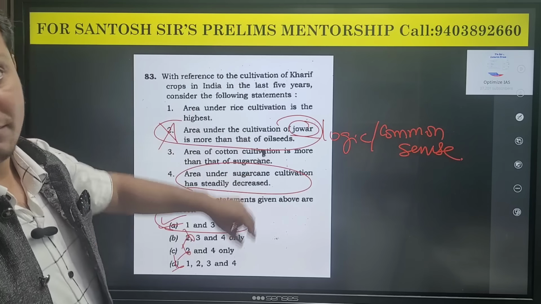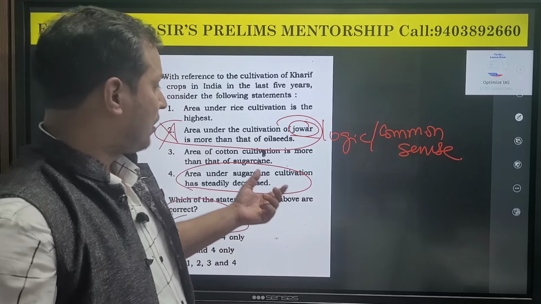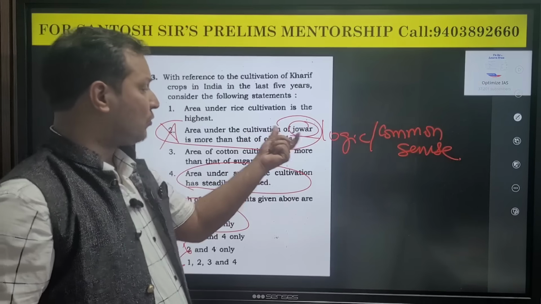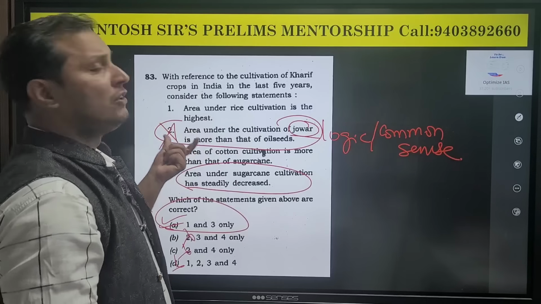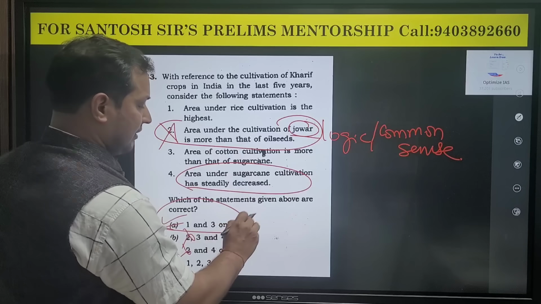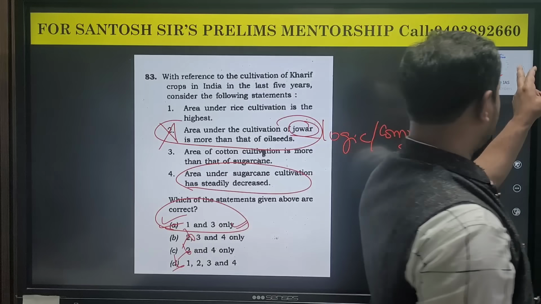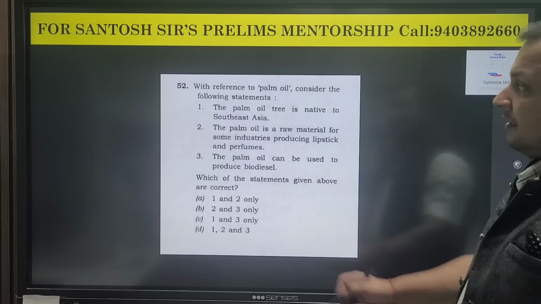In oil seeds, there are many oil seeds. So how can one of the core cereals be more than the entire oil seed? So this is also illogical. So we get the answer 1 and 3. Let us go to the next question.